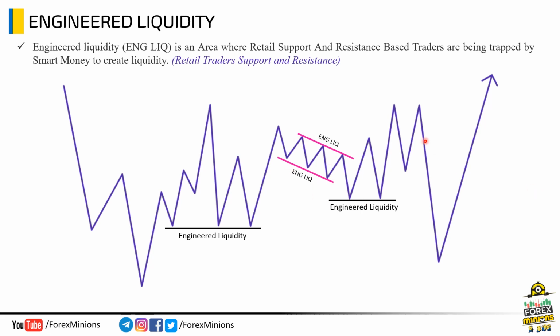Now the market took a quick dip, an efficient and fast move, to grab all of this liquidity and moved higher. Have you noticed how price manipulated retail traders' minds to create engineered liquidity? Similarly, check this top, this is another engineered liquidity level, that's why the market made a quick move to the higher side to grab this liquidity. I hope you now have a good concept of engineered liquidity and how the market moves by using these levels.